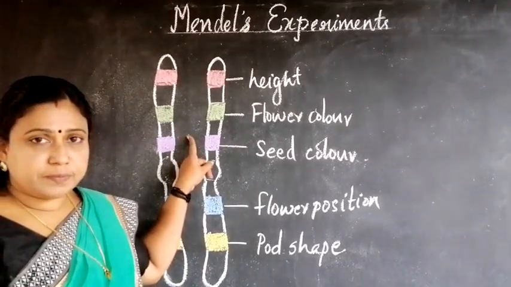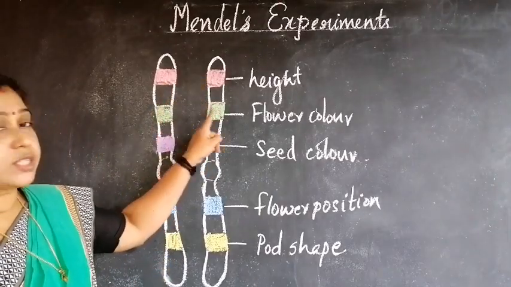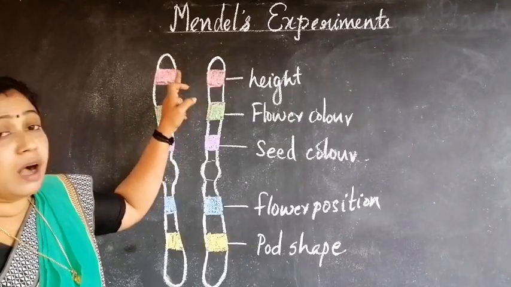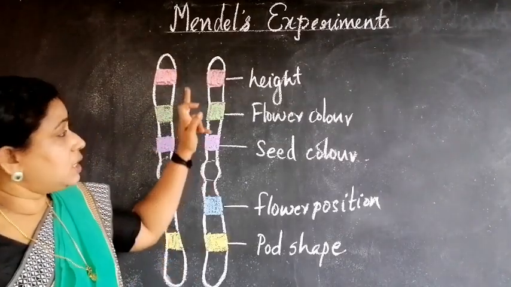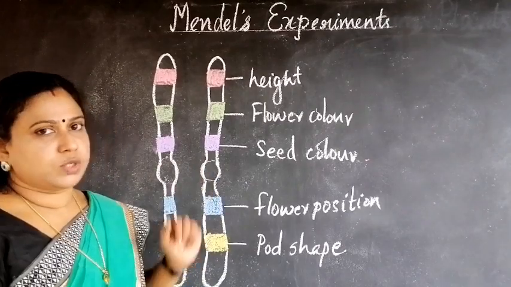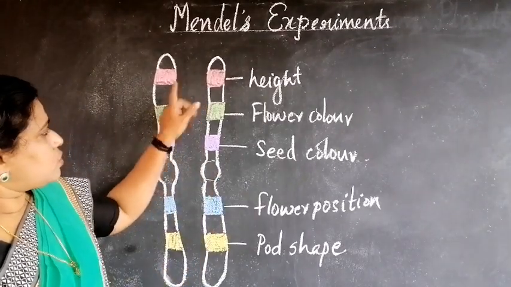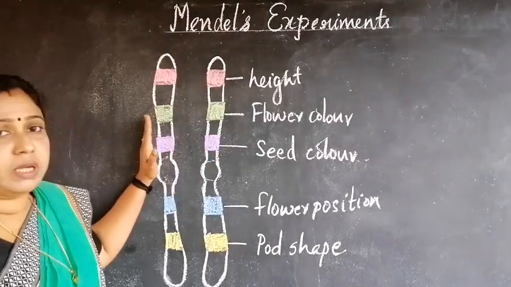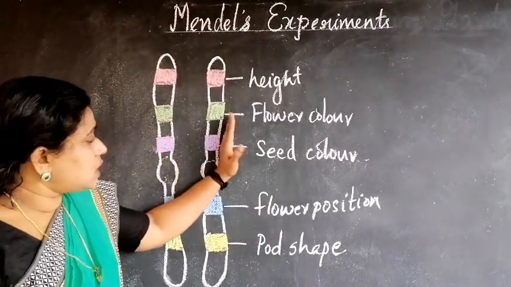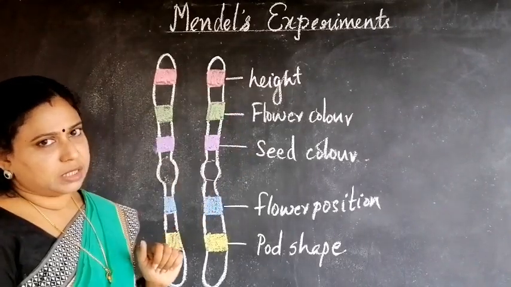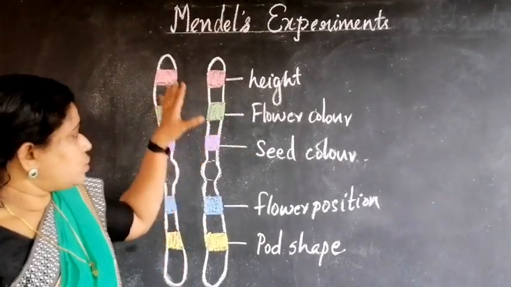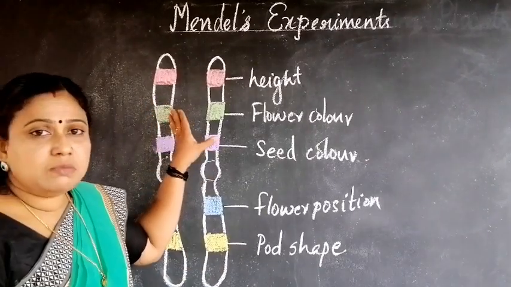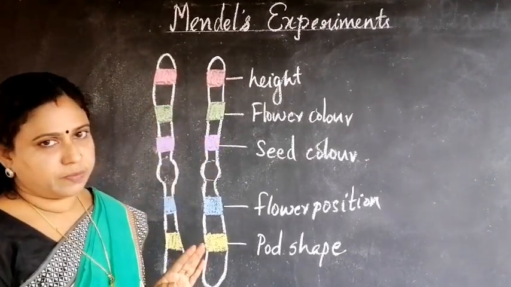What can you see here? You can see these colored structures, isn't it? What are these structures? They are the genes present in the chromosomes. In this pair, this chromosome is from the female parent and this chromosome is from the male parent. Both these chromosomes are of the same size and structure.